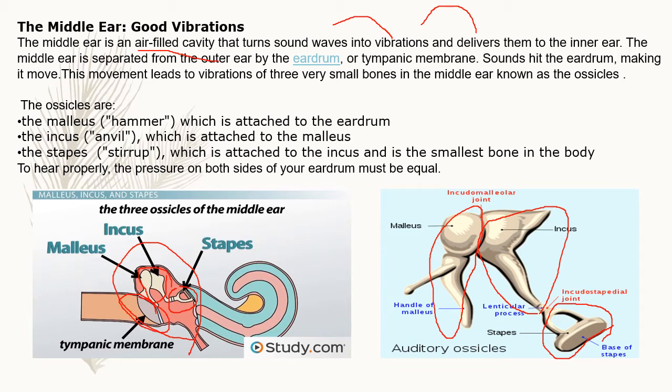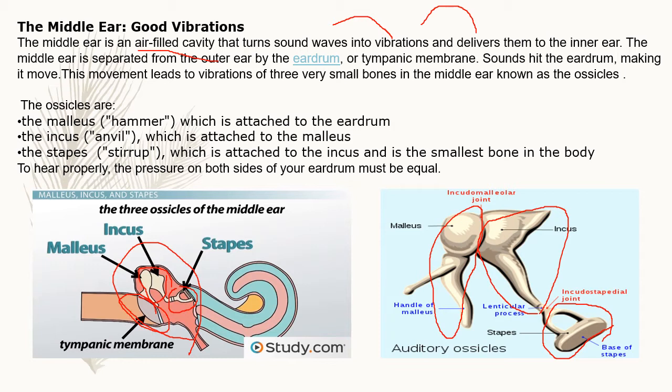Children, I hope you understood about the middle ear and the function of the middle ear. The middle ear is an air-filled cavity which consists of three smallest bones, children. It turns the sound waves into vibrations and delivers them to the inner ear. The middle ear is separated from the outer ear by a tympanic membrane called the eardrum.